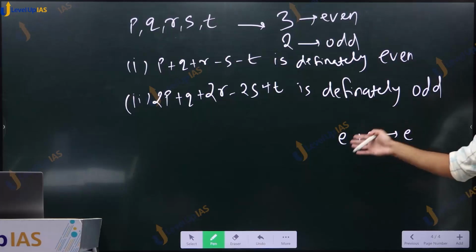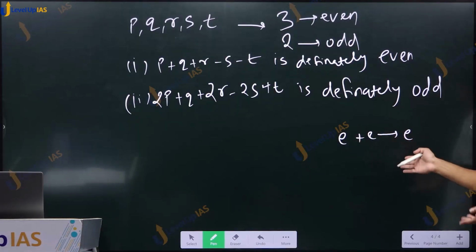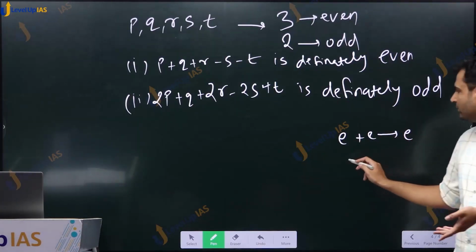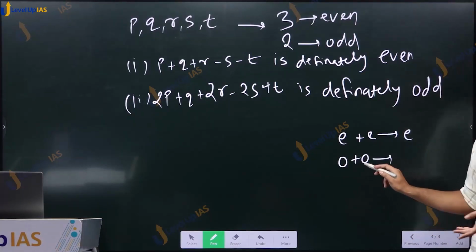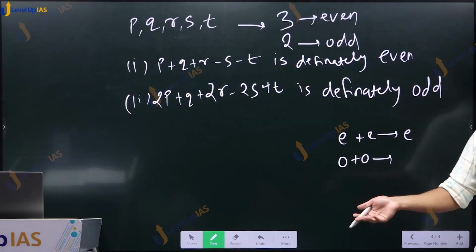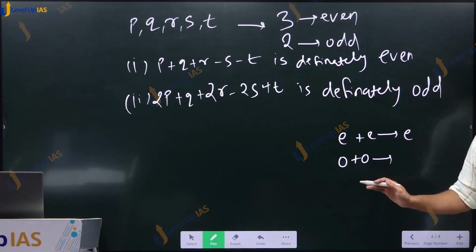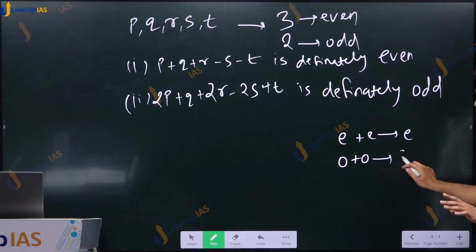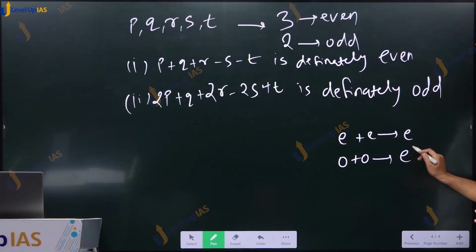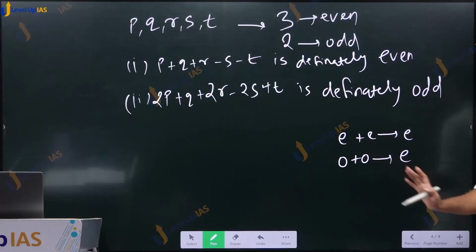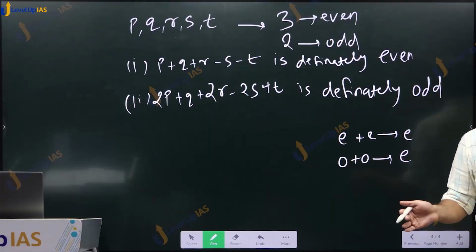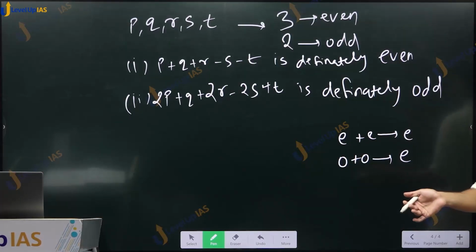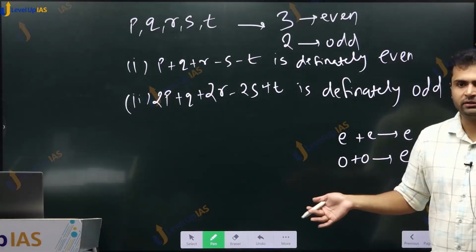Whenever we add odd number to odd number, we get, try it, 3 plus 5 is 8, even number. Whenever you have doubt, take any one example and try it. Any two odd numbers you try and add, 1 plus 3 is 4, then take 9 plus 11, 20, even number.